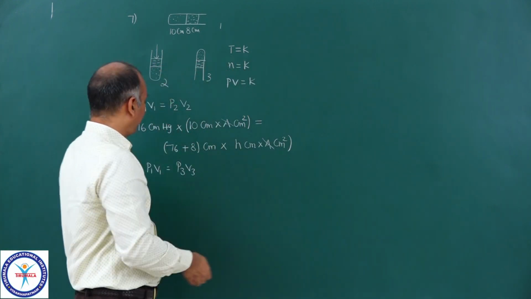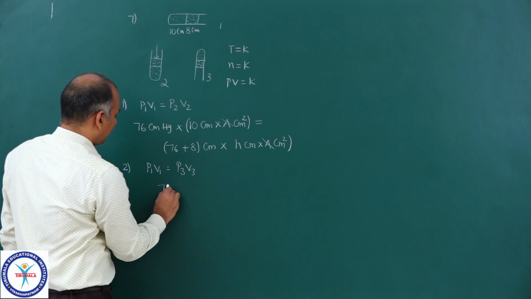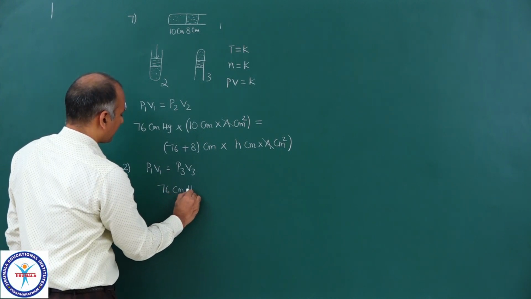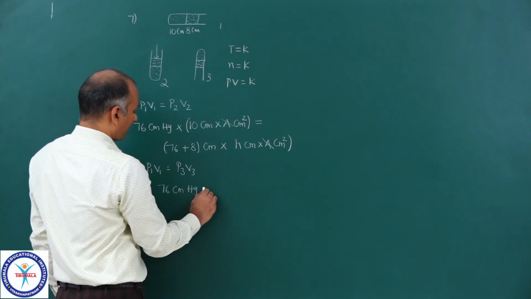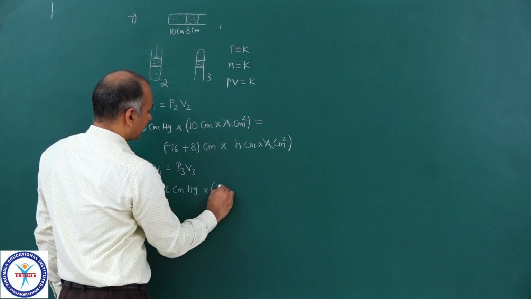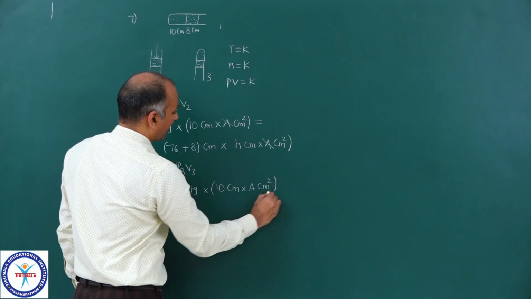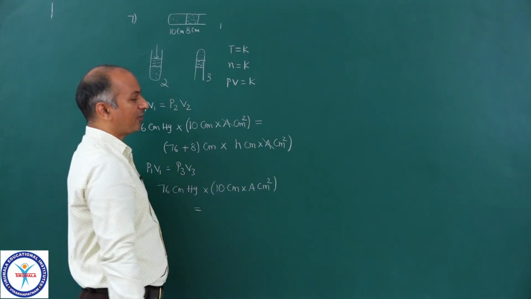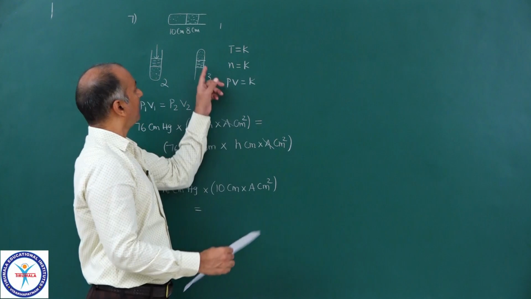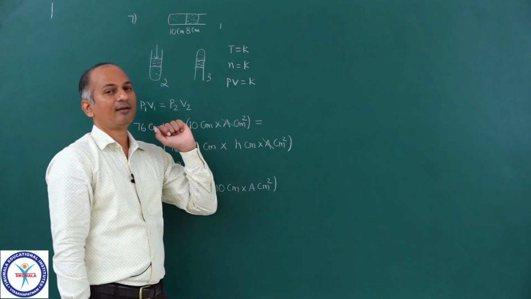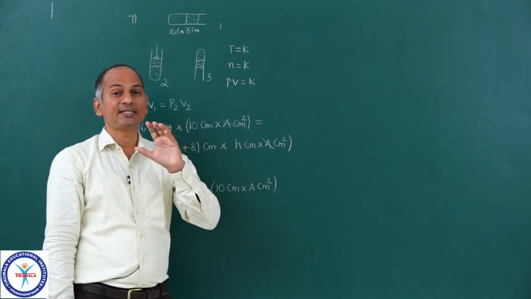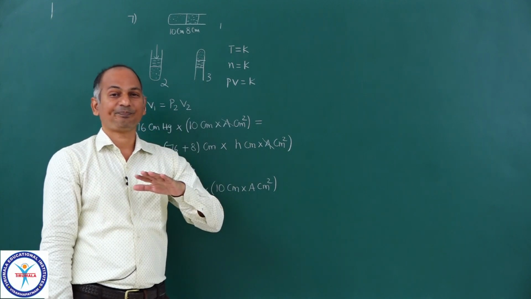Now we can write down P1 V1 same. 76 centimeters of Hg atmospheric pressure into 10 centimeter into A centimeter square, that is equal to, now see what is the final pressure of this trapped air. Now actually mercury is resting on the atmospheric air.